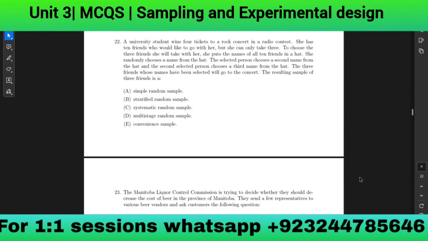The selected person chooses the second name from the hat, and the second selected person chooses the third name from the hat. The 3 friends whose names have been selected will go to the concert. The resulting sampling of 3 friends is B, a simple random sample. Simply, they keep on selecting any one person from the hat.